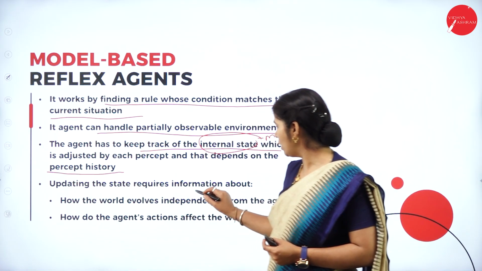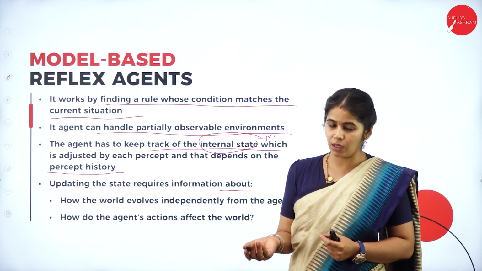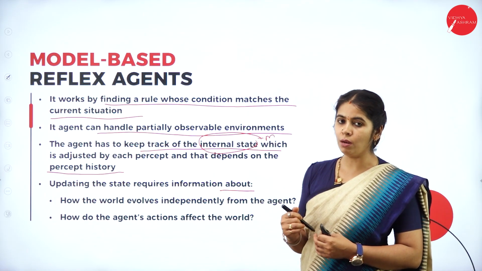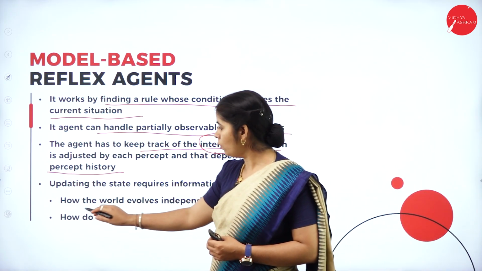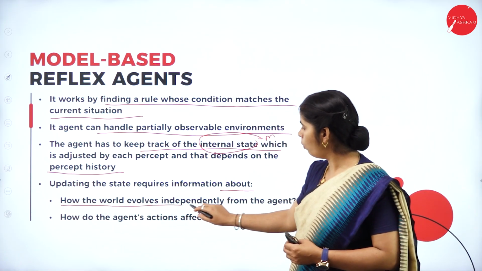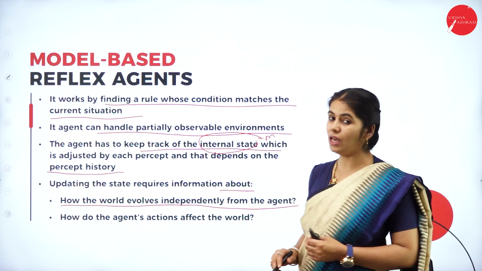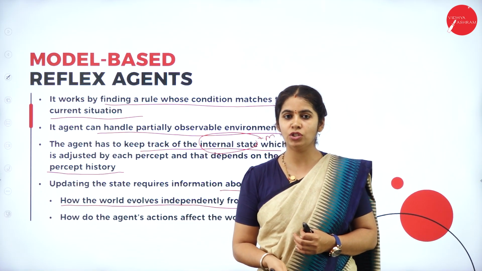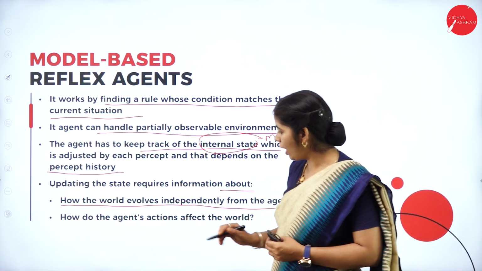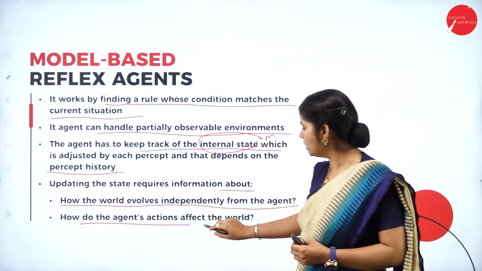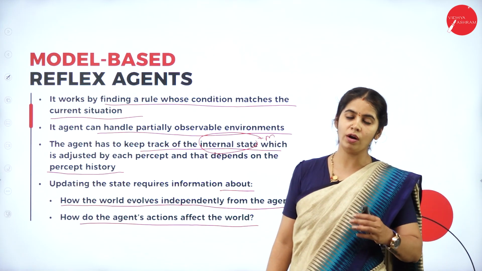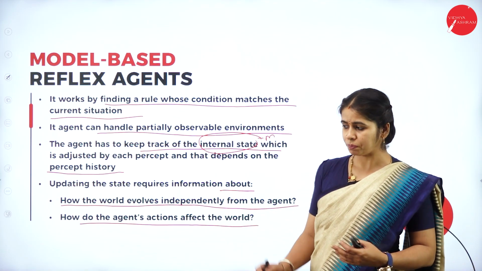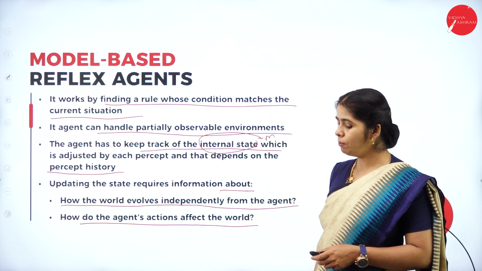Updating the state requires information about something. If you want to update particular rules in the model based agent, what do you have to do? You have to check how the world evolves independently from the agent, whether the given environment is independent from the agent or not, and then we have to check how the agent's action affects the world. What action is taken by the agent, how does it affect the world? So this is a model based agent.